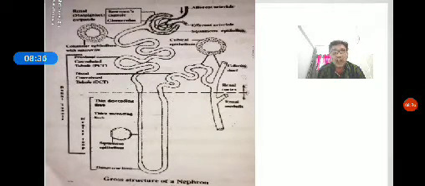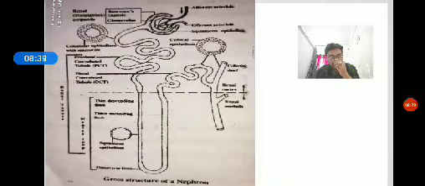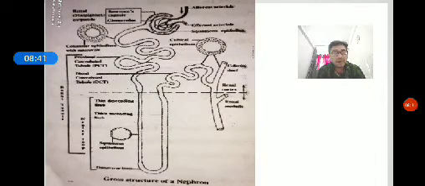The difference between diabetes insipidus and diabetes mellitus is that diabetes mellitus is a disorder of carbohydrate metabolism, and diabetes insipidus is a disorder of excretion. Diabetes mellitus is a hyposecretion of insulin, but diabetes insipidus is a hyposecretion of ADH.